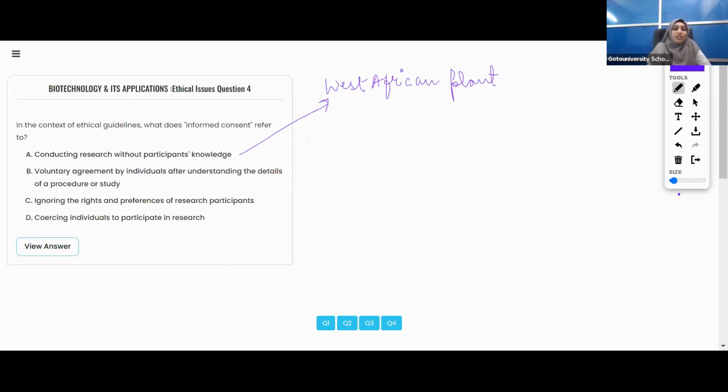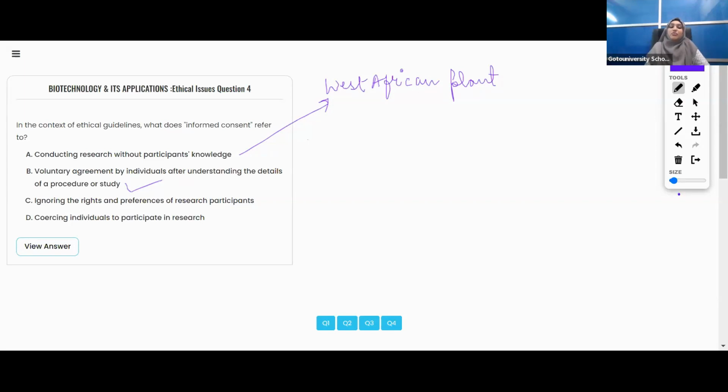Then, voluntary agreement by individuals after understanding the details of a procedure or study. Yes, that is voluntary agreement made by the individuals after understanding the details of the procedure. Is it clear? Understood? Then, ignoring the rights and preferences of research participants.